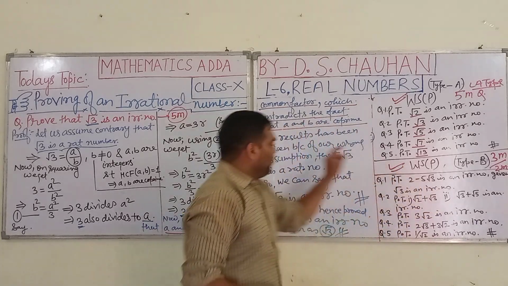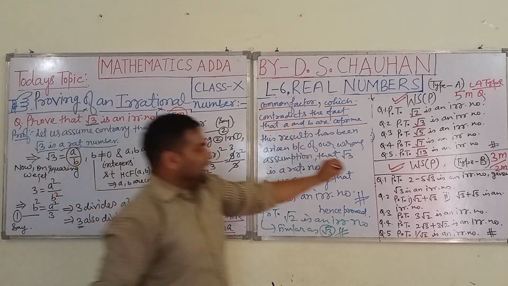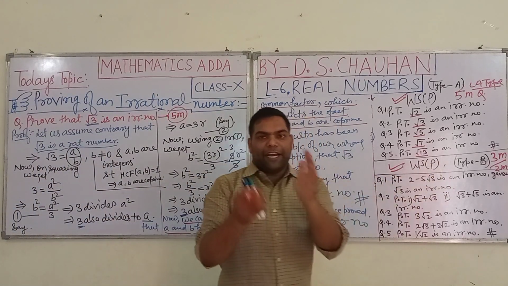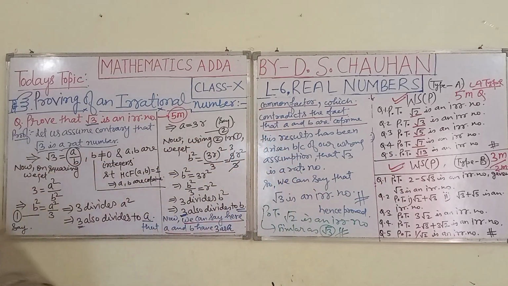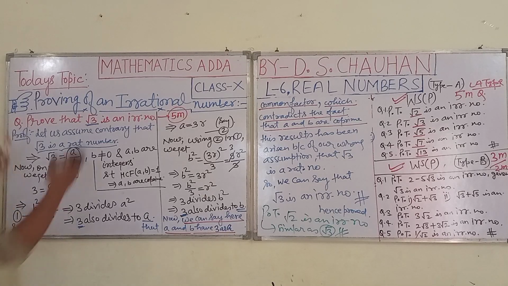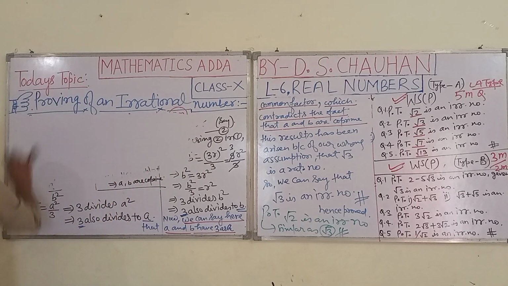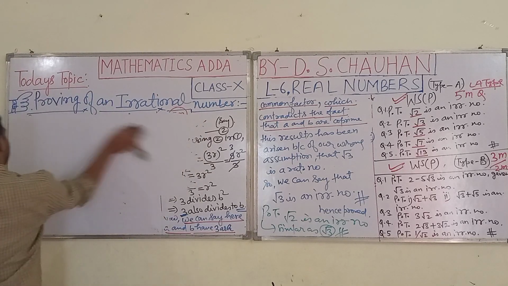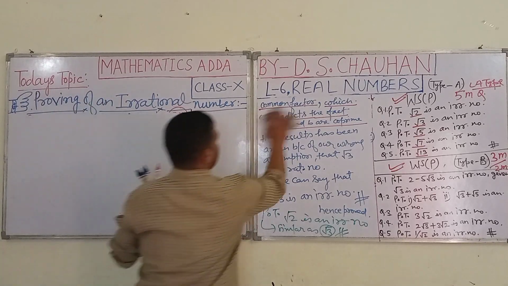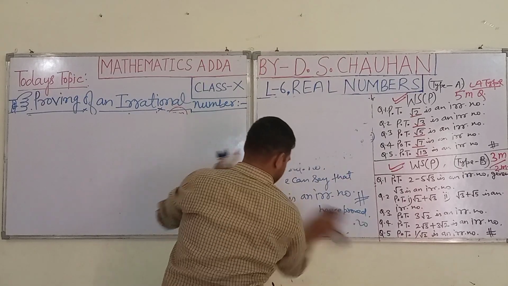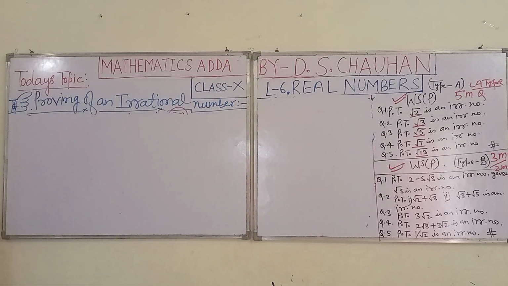In the previous proof, we have seen that under root 3 is an irrational number and we have given its proof. This is a 2 marks or 3 marks question, so obviously its proof must be short. I am going to provide you the proof. See, students, here. Well, students, now all of you see the proof.